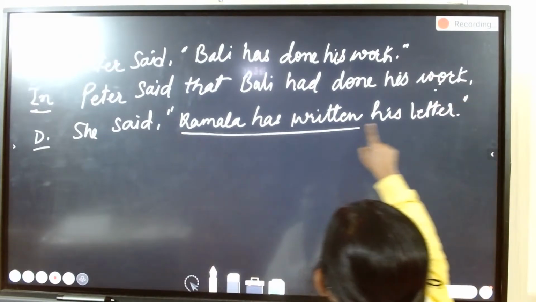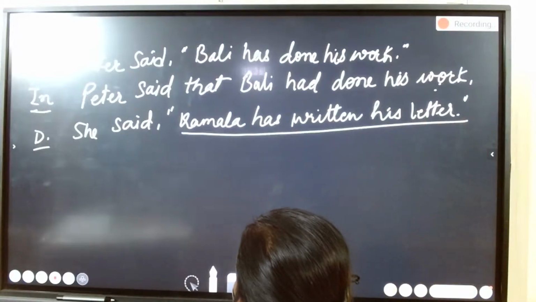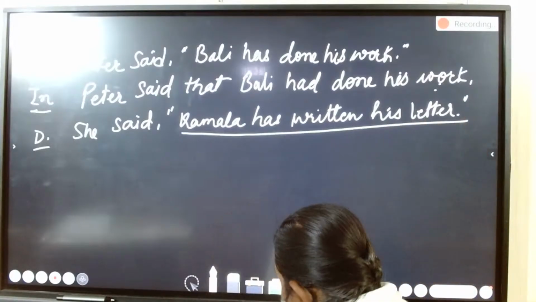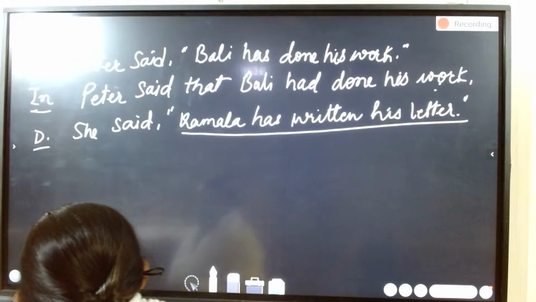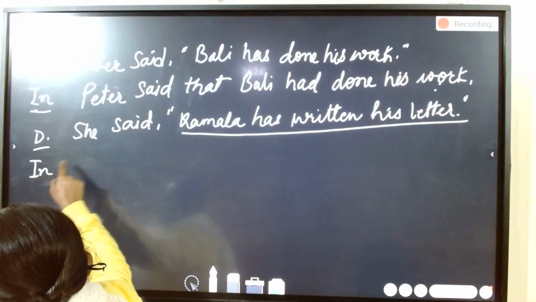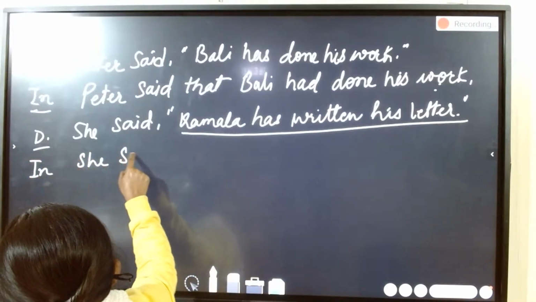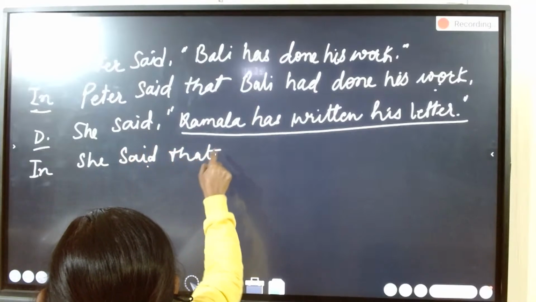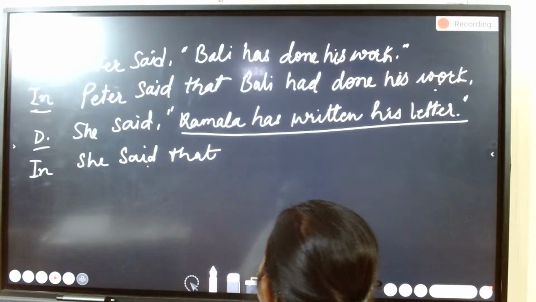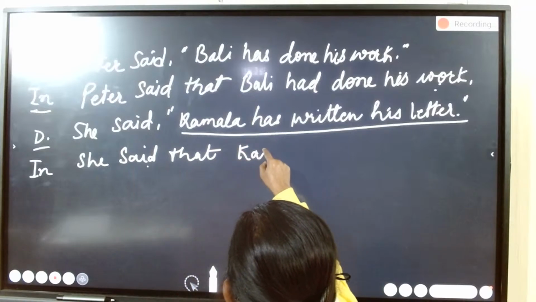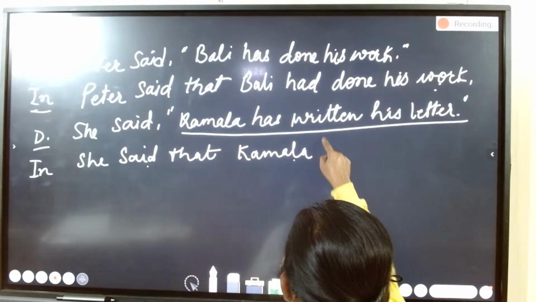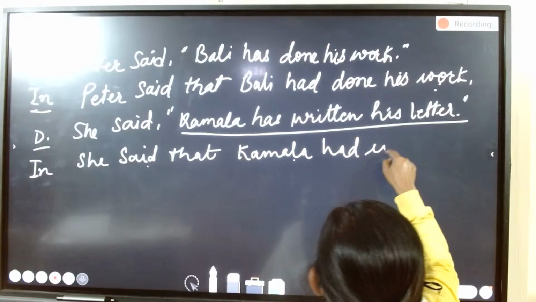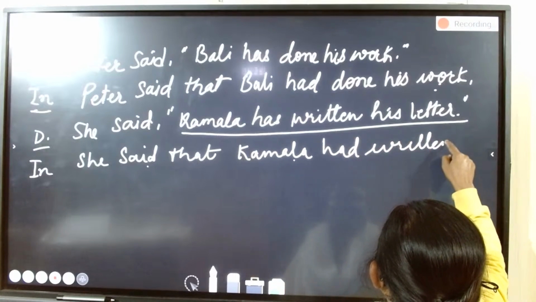This is reported speech already given in present perfect. When you change it into indirect speech, according to the respective tenses, present perfect changes into past perfect, and in place of the inverted comma, you write "that" Kamla had written the letter.